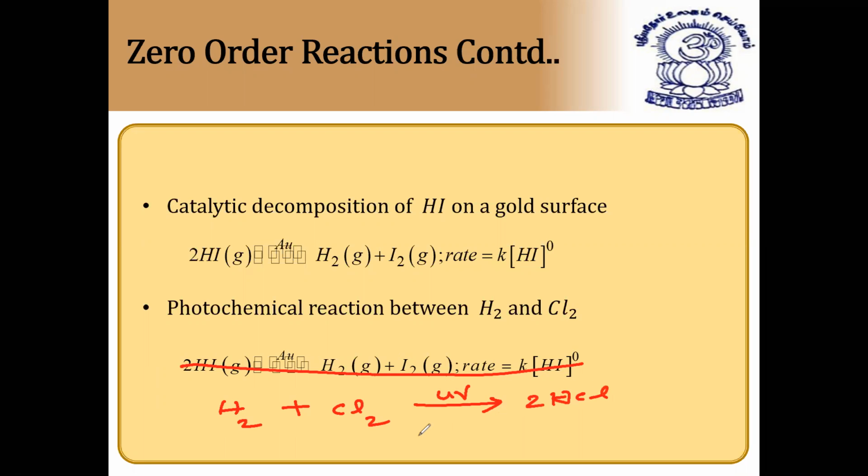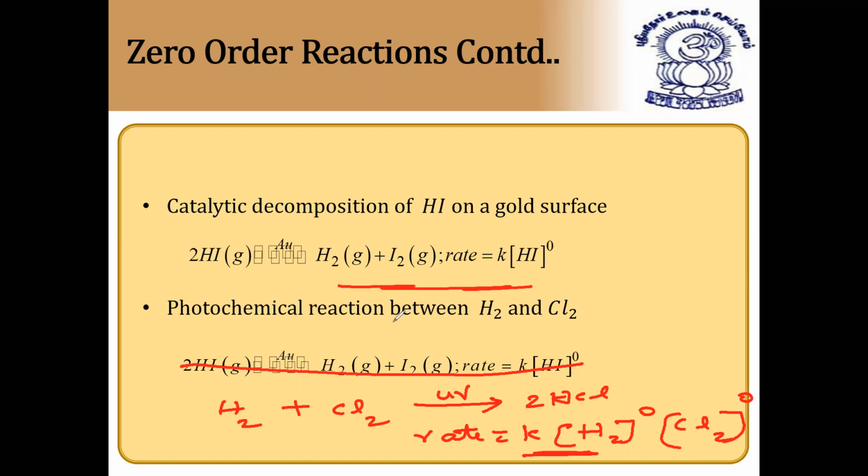In this case also, rate is equal to K into H2 to the power 0, because it is not depending on the concentration of hydrogen, nor chlorine. So on the whole, this is the rate expression. This is called a zero order reaction. I hope it is clear.